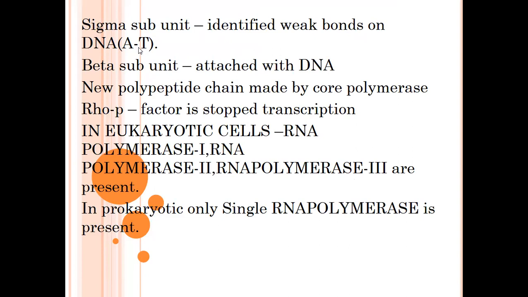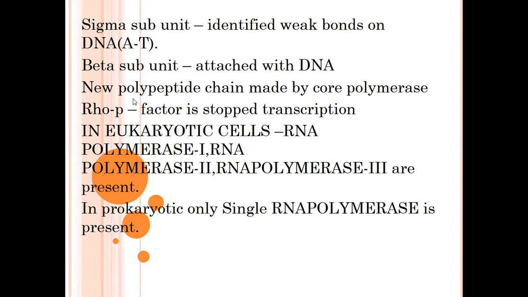The weak hydrogen bonds are identified by the RNA polymerase sigma subunit, and the beta subunits mainly help RNA polymerase attach to the DNA. A new polypeptide chain is made by the core polymerase enzyme, including transcriptional factors, which are also involved in the transcription mechanism.